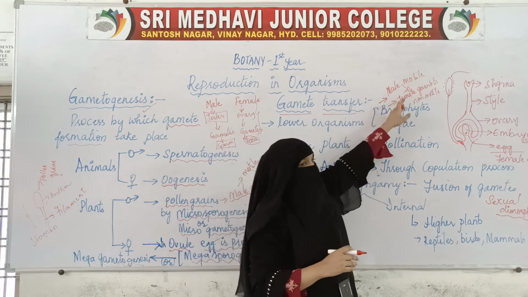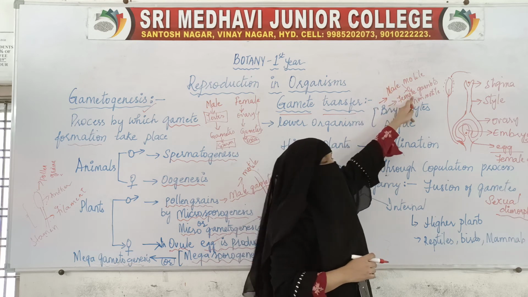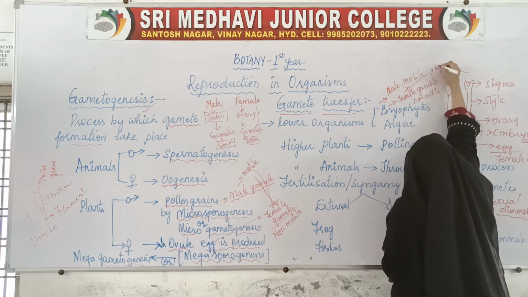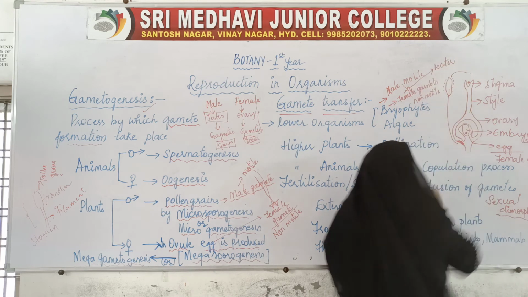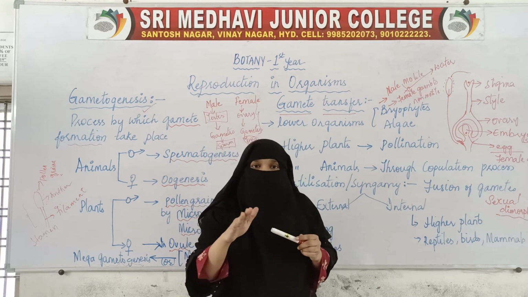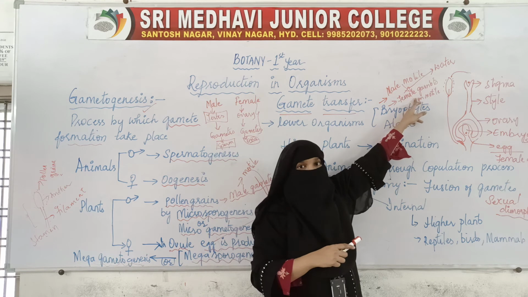For this transfer of male gamete to the female gamete, these organisms require water, because the male gamete swims through water and reaches the female gamete.